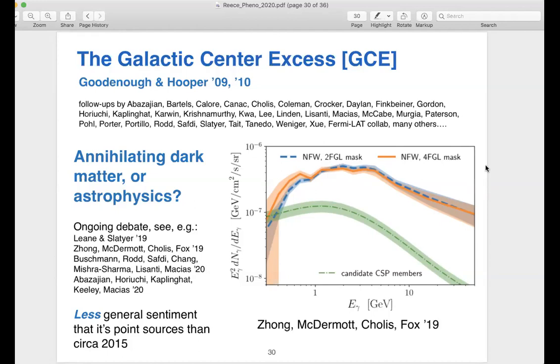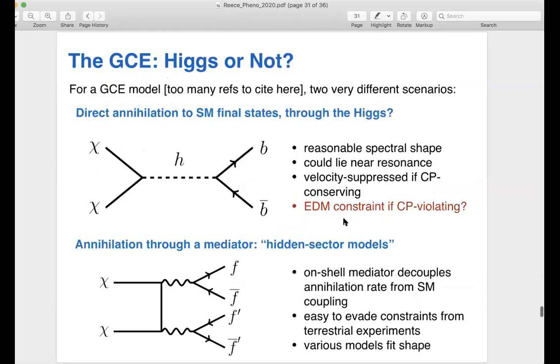I'm not going to try to judge which claims are the most plausible, but I think it's fair to say that at the moment, if you look at some of these recent papers, some of the evidence for point sources that people were advocating 5 years ago has been questioned, and now the dark matter possibility is more alive than it seemed to be. And so it's worth thinking about.